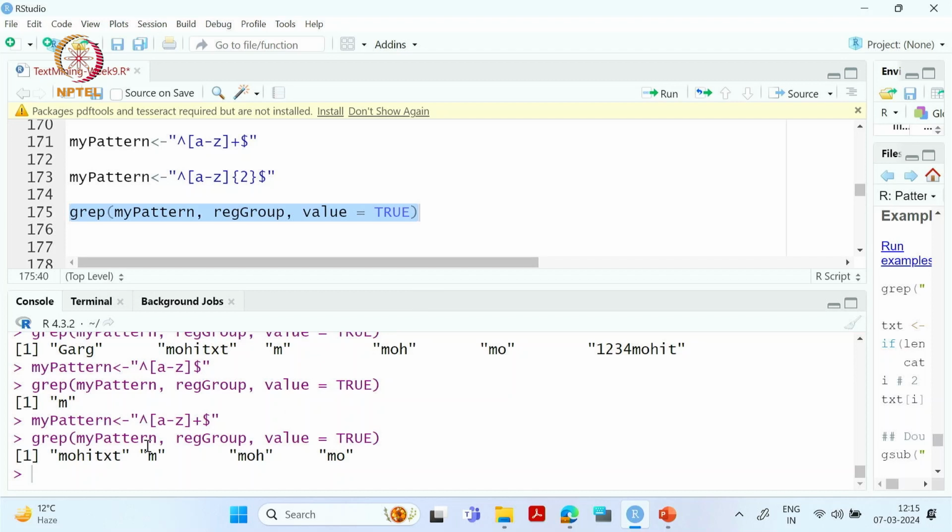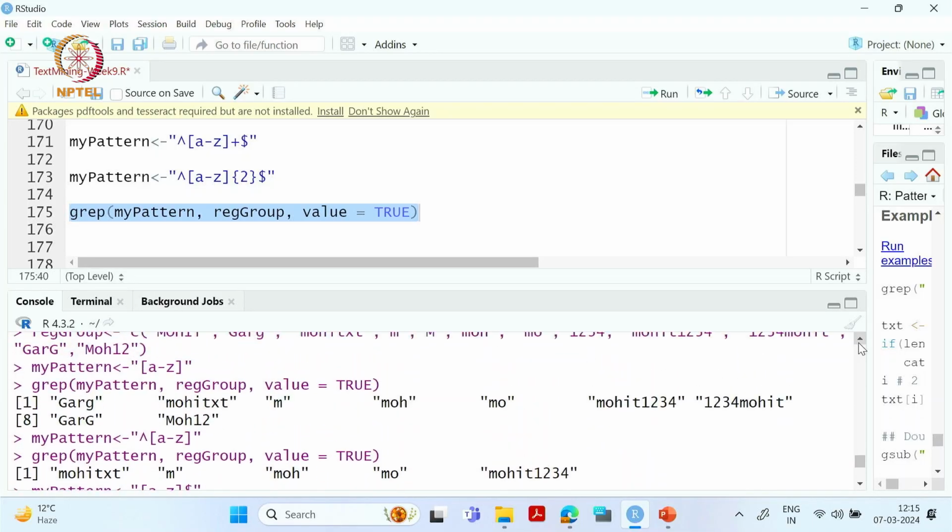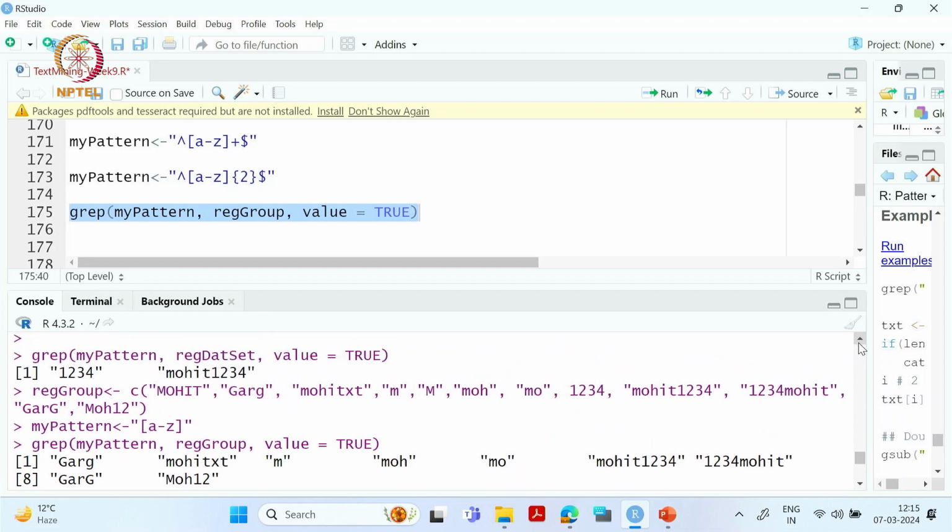If you remember, this plus is for one or more. So what exactly is it saying? If we have to see the data, okay, first see our data. Okay. So this was our data. Here this word is in lowercase, full lowercase. This word, then this word, then this word.